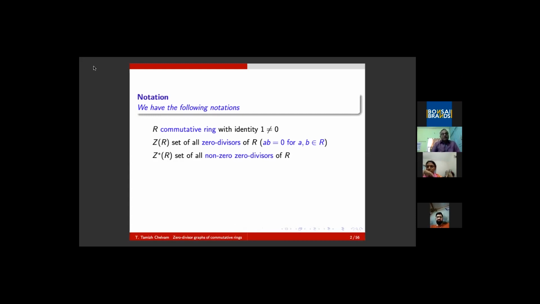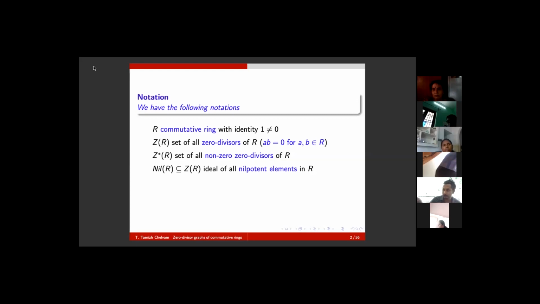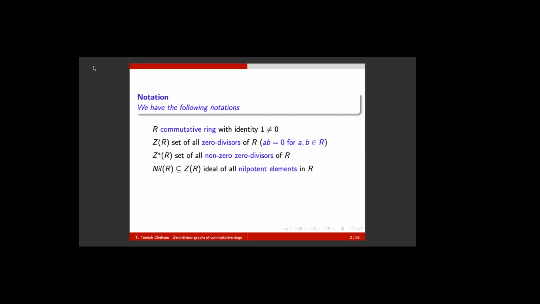And we denote by Z*(R) the set of all non-zero zero divisors of R, because naturally 0 is the universal annihilator of R. Of course, people know that an element a of a commutative ring is nilpotent if a to the power n is equal to 0 for some positive integer n, of course taking it as the smallest. So when a^n is 0, a times a^(n-1) is 0, a^(n-1) is non-zero, therefore a is a zero divisor.